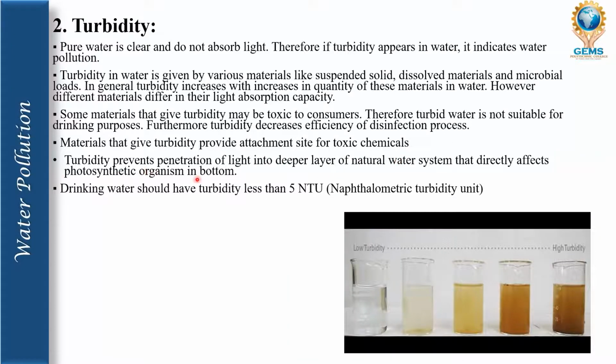Turbidity prevents penetration of light into deeper layers of natural water systems, which directly affects the photosynthetic organisms at the bottom. This turbidity will absorb the sunlight and will not allow the light to travel inside the water. If you take ponds and lakes, there could be a large number of plants living under the water.